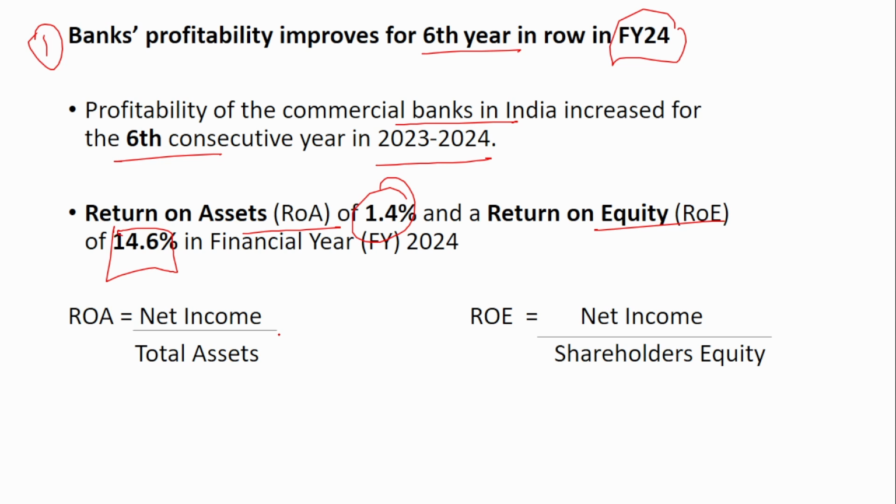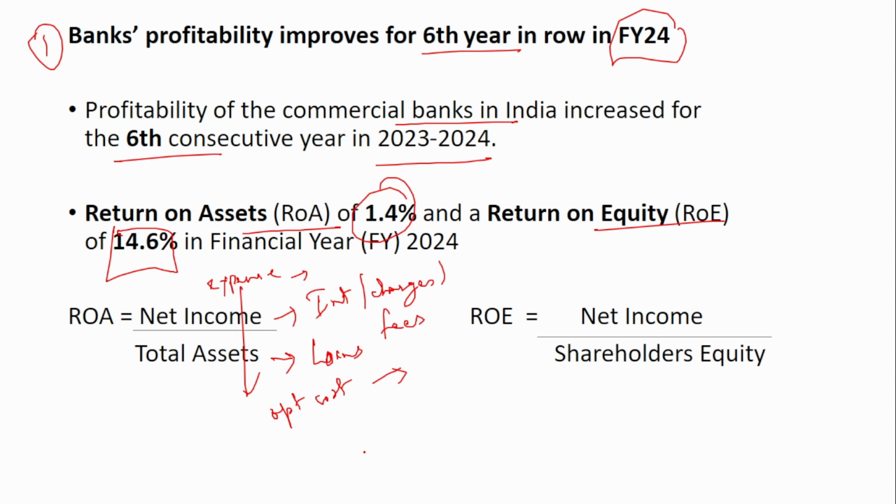Return on asset means the net income by total assets. We know that in banking terms, the asset is nothing but the loans. So here it is the loans, and income is the interest and the charges like the processing fees. All these are an income of the bank. When you minus the expenses, you get the net income. Expenses here include the operational cost. You have to pay salary, right? And also you get interest on your loans. At the same time, you have to pay the interest on the deposits also. So when you remove everything, you get the net income.